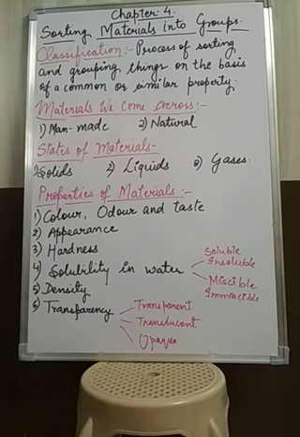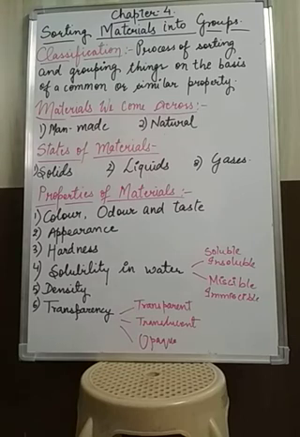If you are asked to choose your favorite spice or your favorite dress, what will you prefer first? It's color. Color basically helps you in sorting the materials, in classifying things.